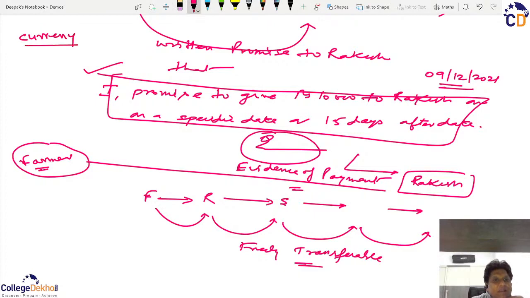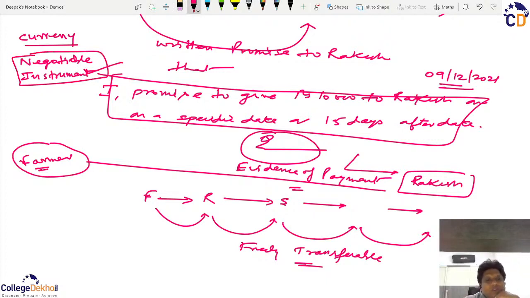And when the liability is by any other person, we use the word negotiable instrument. Both are the same by character, the only difference is that currency is issued by the RBI on behalf of the government, and negotiable instruments are issued by any person on his personal behalf, but he is liable to pay to any person who holds that instrument.